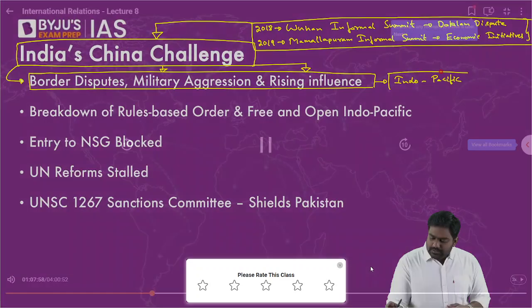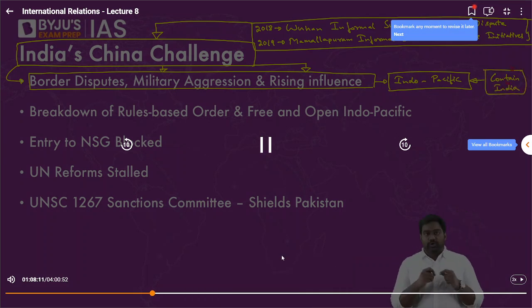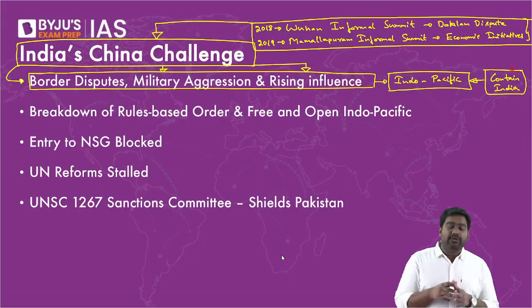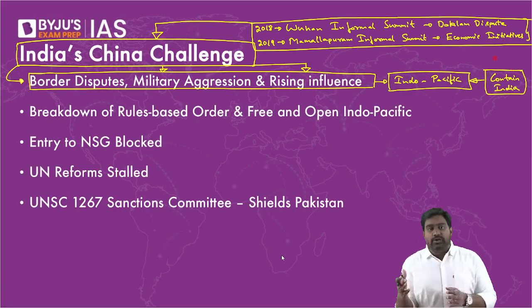Across the Indo-Pacific, China is trying to contain India. It is very, very evident. It's no longer a theory. It is very evident that it's trying to contain India in the Indo-Pacific. Right? It's using military methods, economic methods, and geopolitical tactics to box India in and limit our influence in the Indian Ocean. Even in South Asia, in our own neighborhood, it's trying to undercut Indian influence.